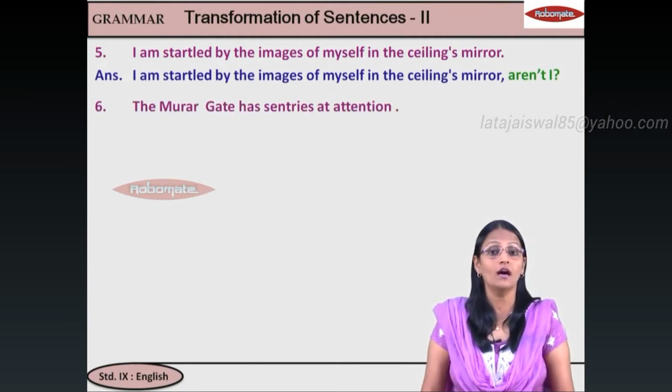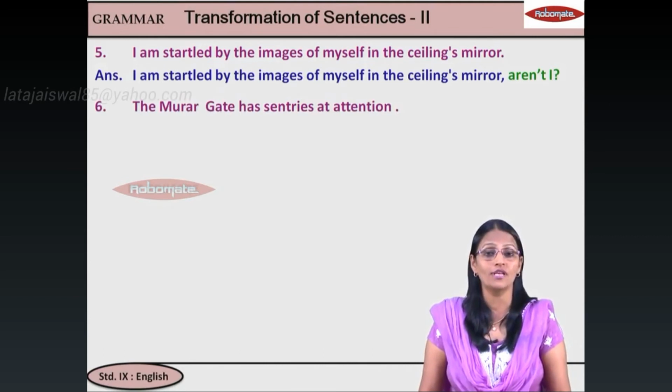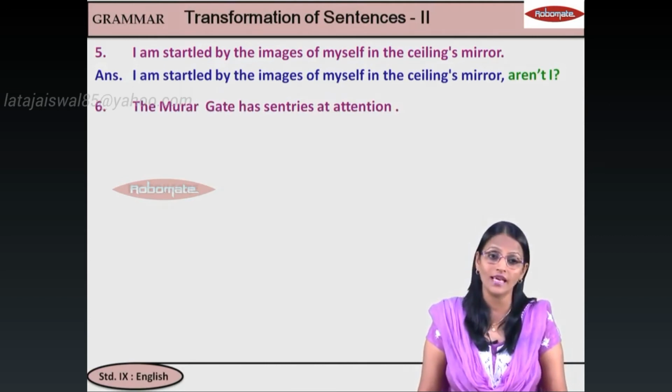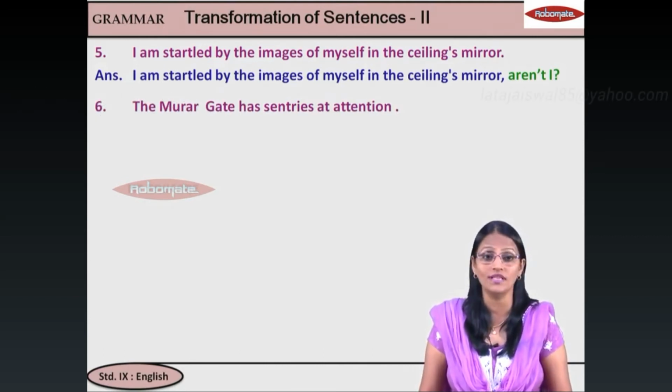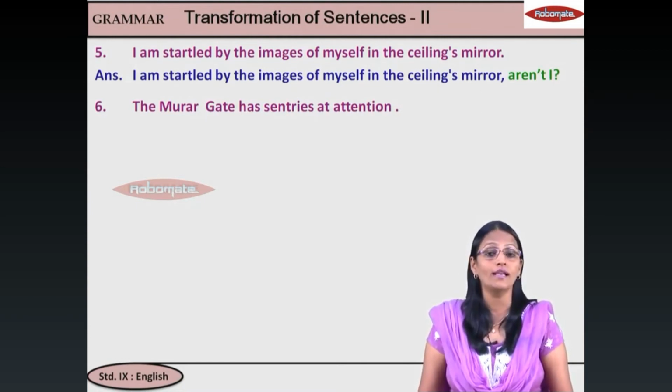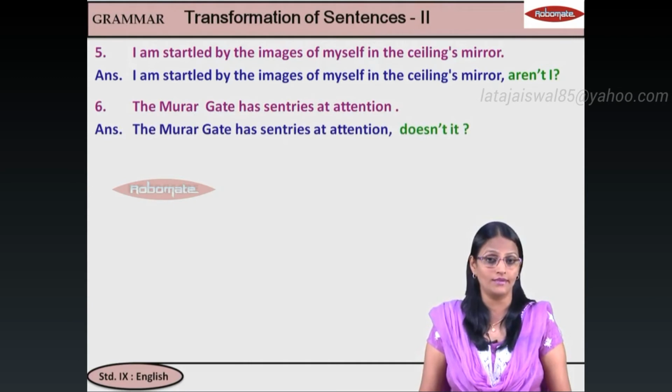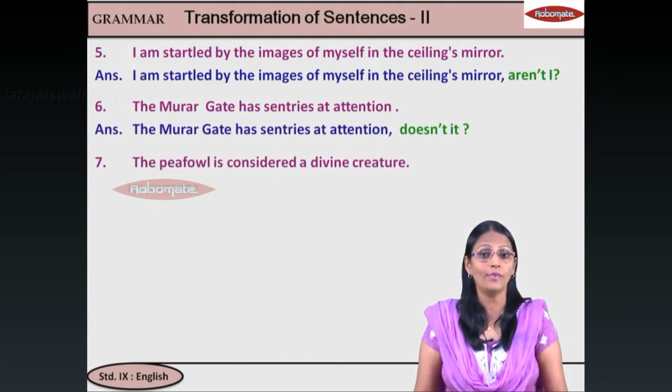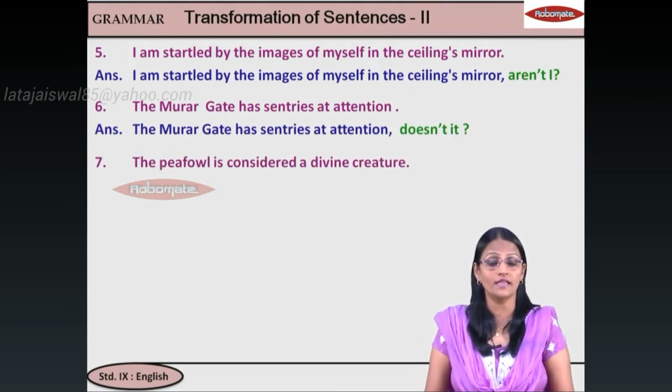Next. The Murar gate has sentries at attention. Again, has, एक ही verb है, main verb है, तो वो auxiliary नहीं है. We have to use do, does, did. Murar gate has, present tense, तो do or does. Okay, it does. So I will say doesn't it. Next, the peafowl is considered a divine creature.